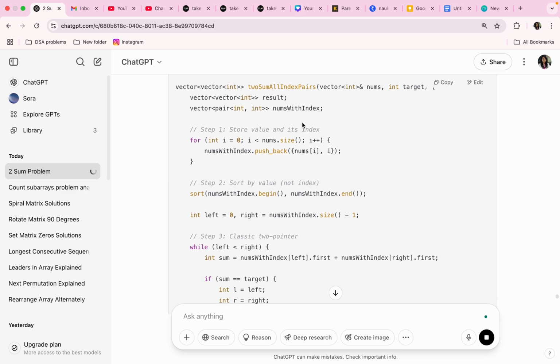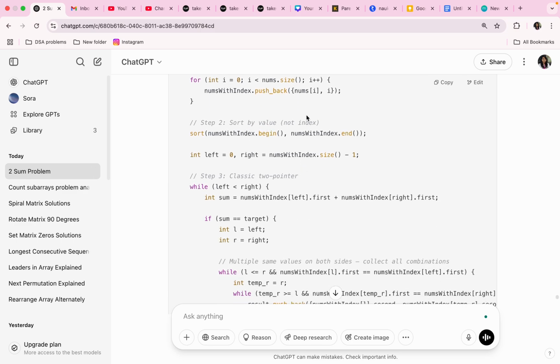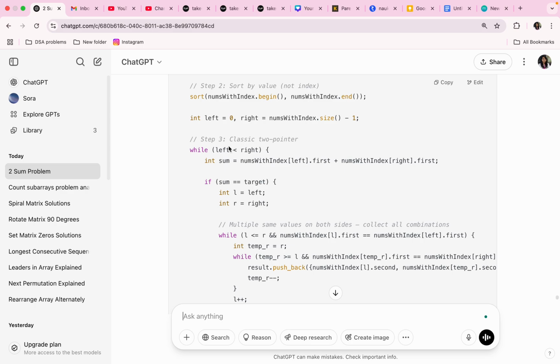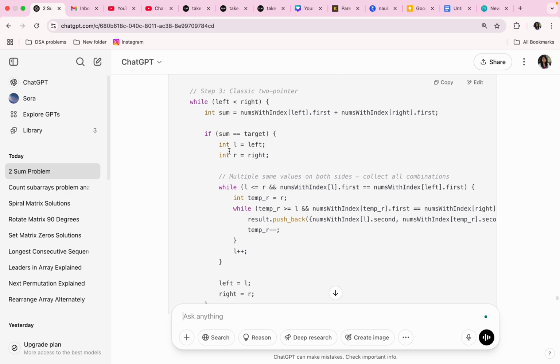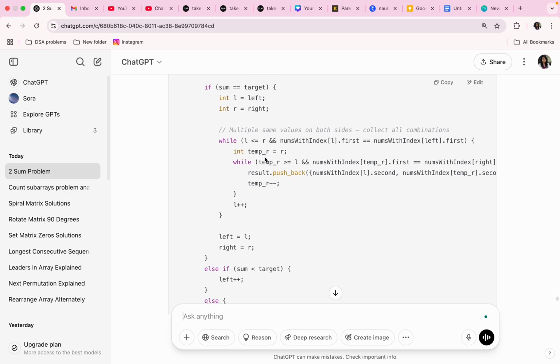Vector nums with index is created, it is sorted, classic left and right pointers are created, their first values are added and compared with the sum. If those are equal, l = left, r = right. When it is equal, we are directly creating l and r pointers. l is initialized with left, r is initialized with right.